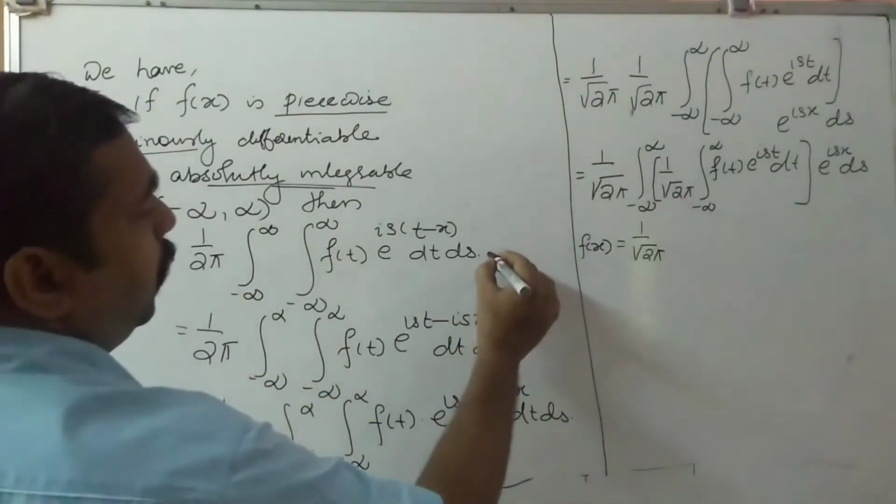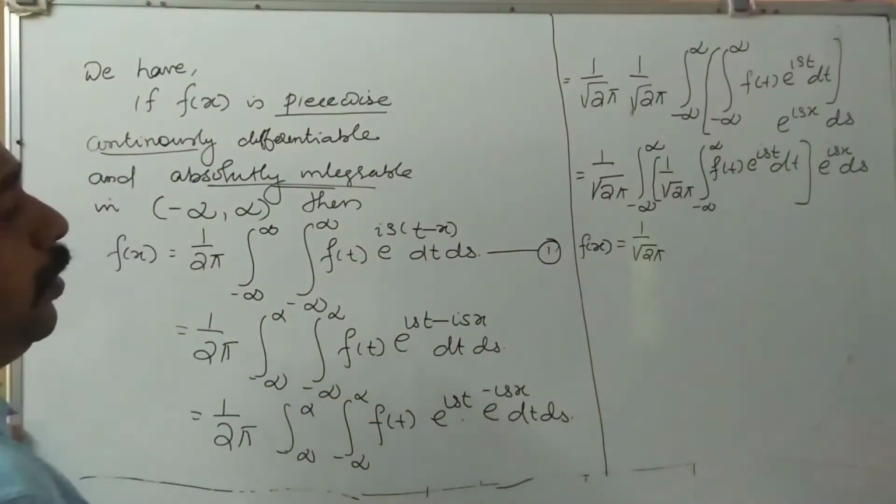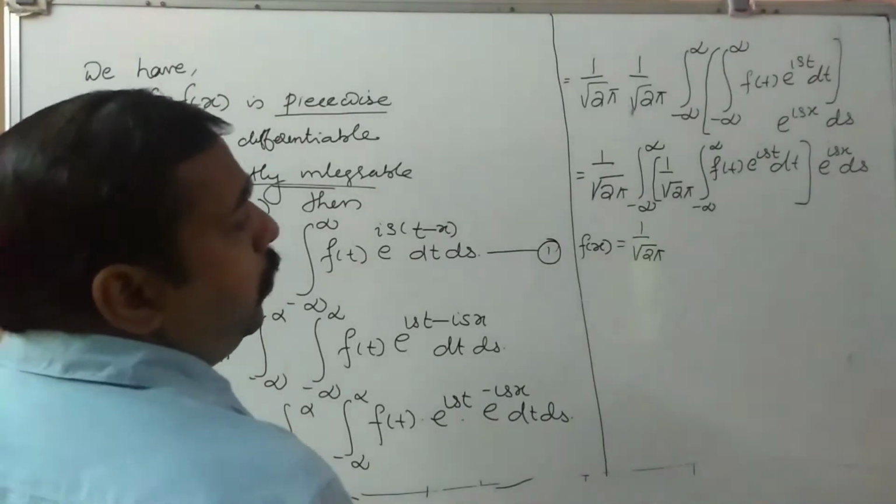You take this as equation number 1. So that is f of x equals 1 by root 2 pi.